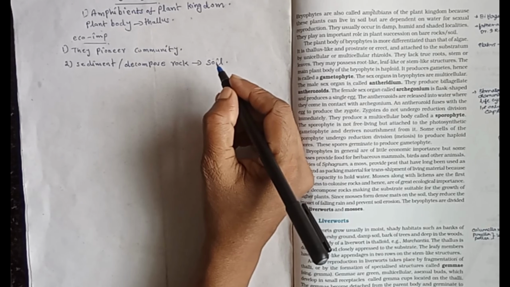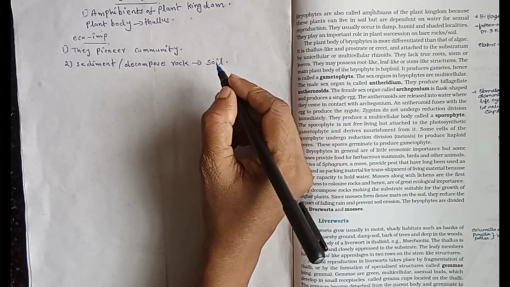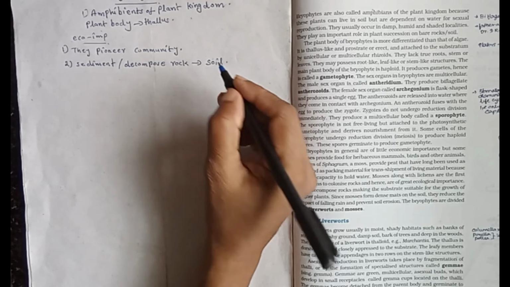Sphagnum, a moss, provides peat used as fuel.